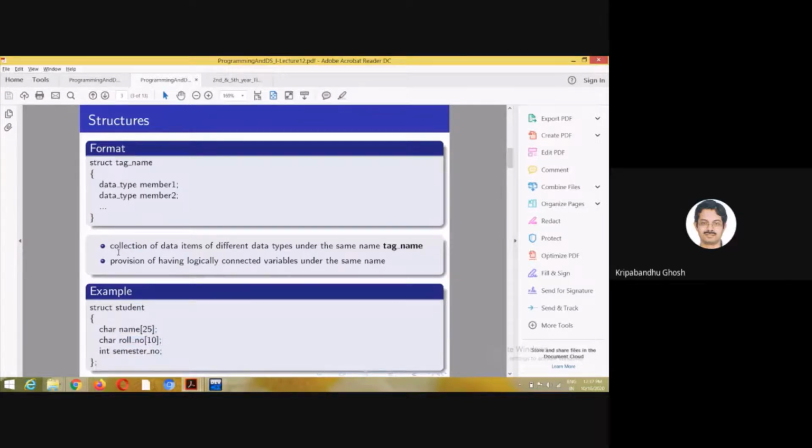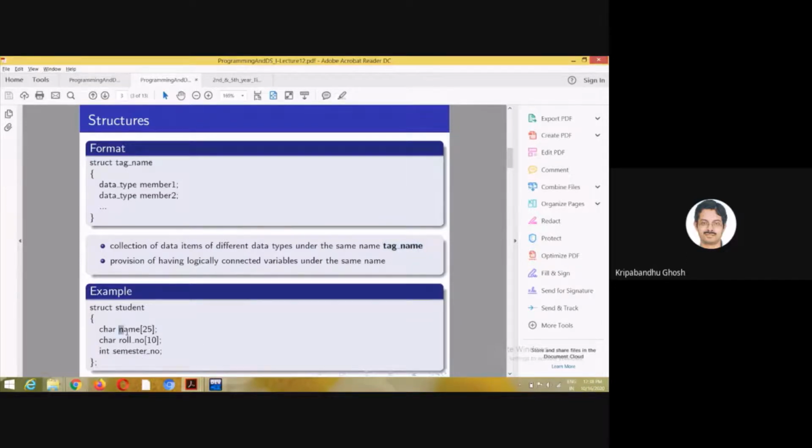So the purpose of structures, to give you a formal introduction: the purpose of a structure is to form a collection of data items of different data types under the same name. You see that in arrays you could also have different elements under the same name, but they had to be of the same data type. Here you can have, under the same tag name, like in this case student, which is the tag name for this particular structure, multiple data types.